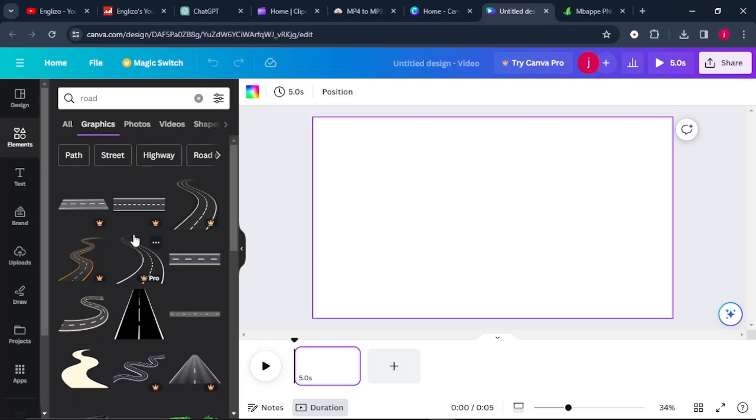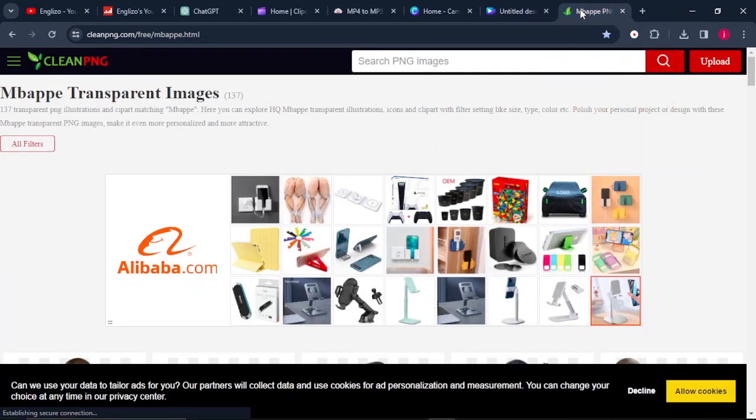If you're using a free version, there is an alternative tool that you can use in order for you to come up with those outstanding graphic designs completely for free, and that tool is called Clean PNG. Just go to Clean PNG and it will land you to this dashboard. On this dashboard, you can search for cartoon roads, cartoon city, and from there select and download the one that you prefer to use.